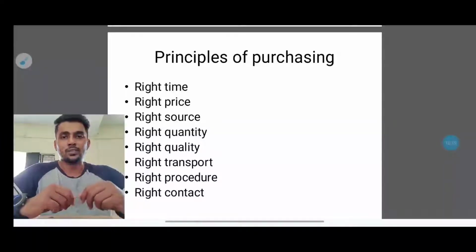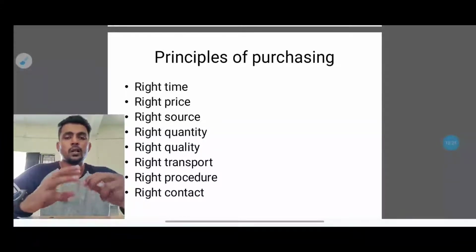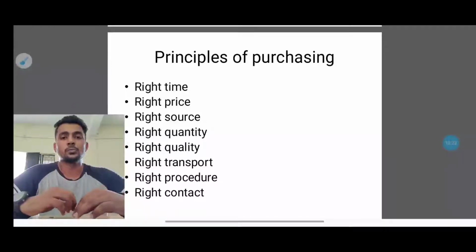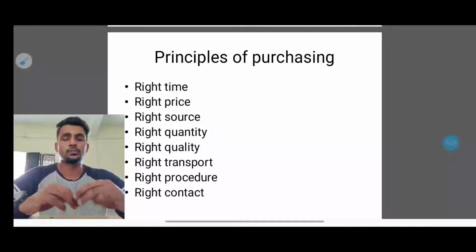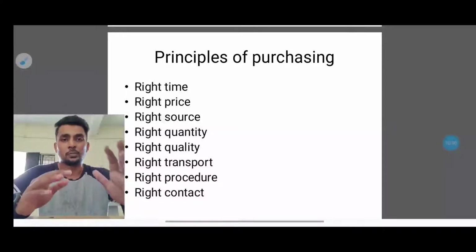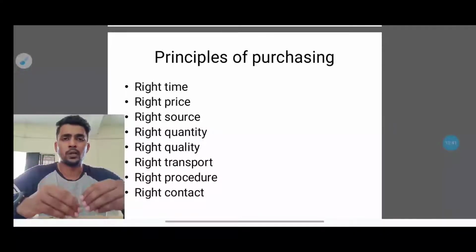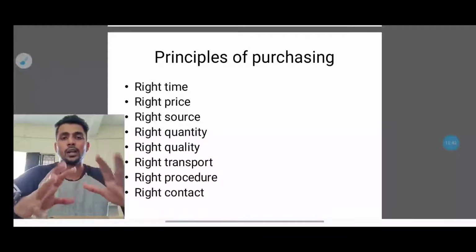The next one would be the right transport. Whatever raw materials they get should be within the boundary limit, so they cannot purchase things which are beyond the barriers, because that could also affect the right time. Everything should be in the right way, so that the transportation availability, everything, is properly arranged and they get the product at the right time.